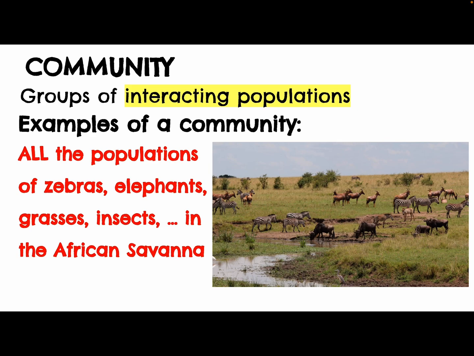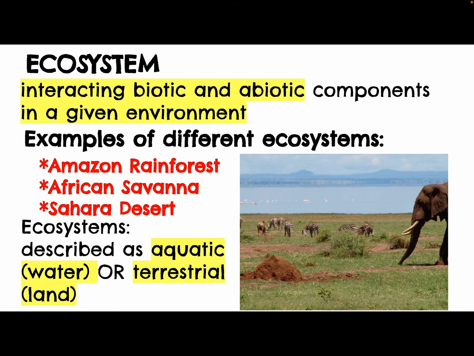And a community would be all the interacting populations. So the zebras that live with the wildebeest, that live with the elephants, these are all part of a community because they live together. And the plants would be part of that community as well. So, for example, this picture of an African savanna would be a community. And if we added in the non-living parts, such as the water and the temperature and the sunlight, then we would have an ecosystem. So an ecosystem is all the biotic and abiotic parts that interact in an environment.